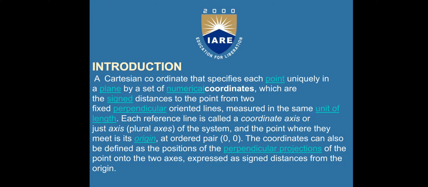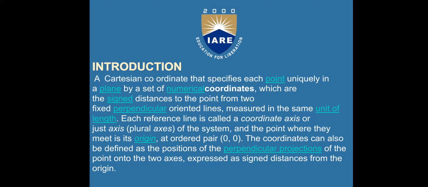First, introduction. A Cartesian coordinate system specifies each point uniquely in a plane by a set of numerical coordinates, which are the signed distances to the point from two fixed perpendicular oriented lines, measured in the same unit of length.